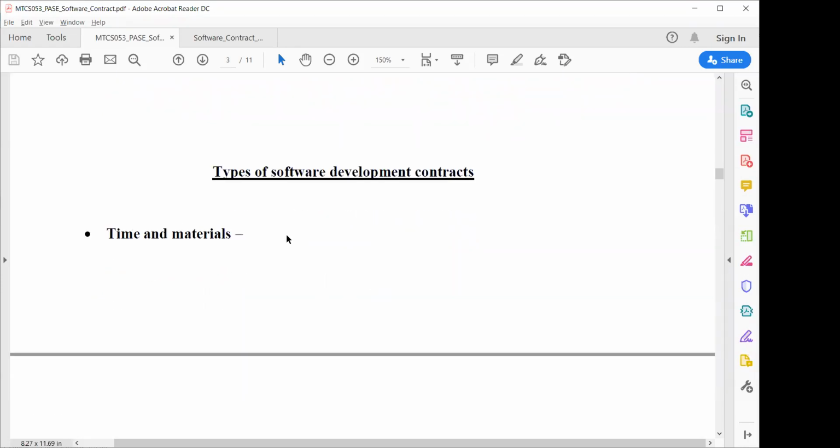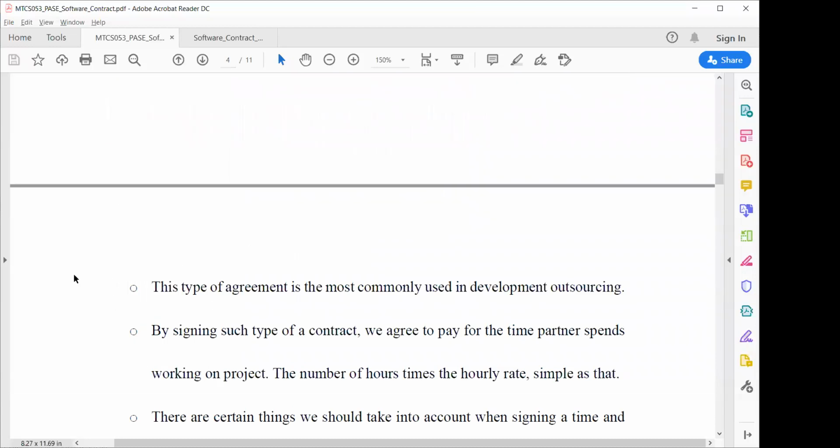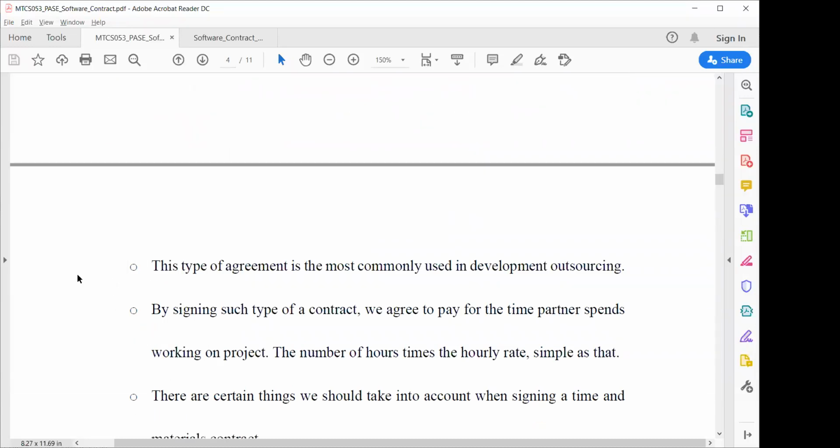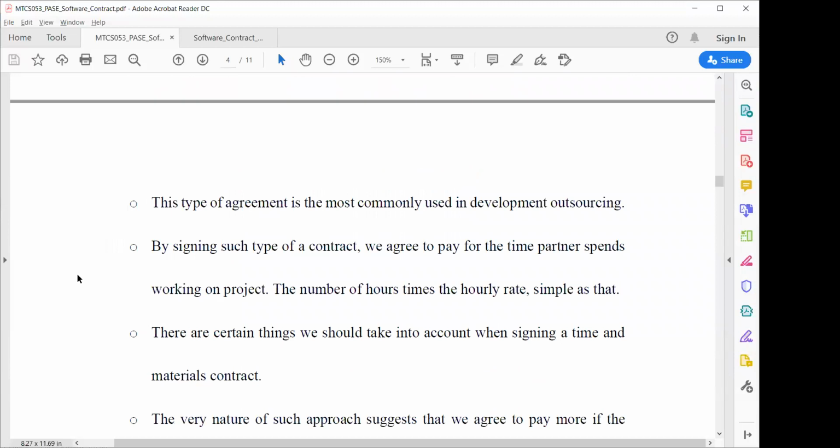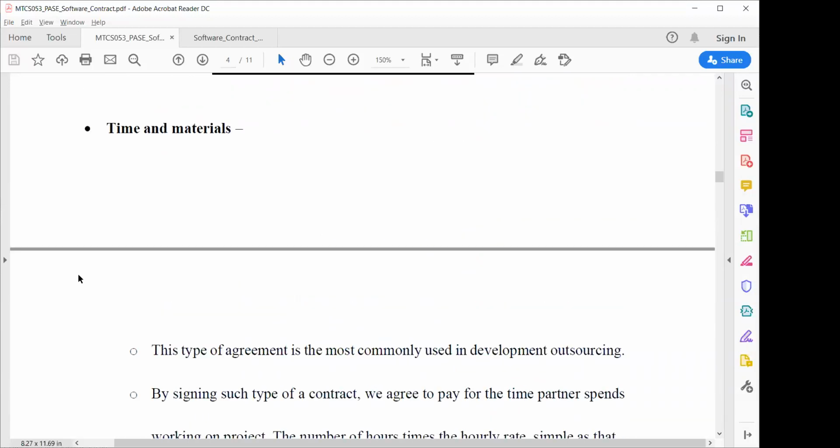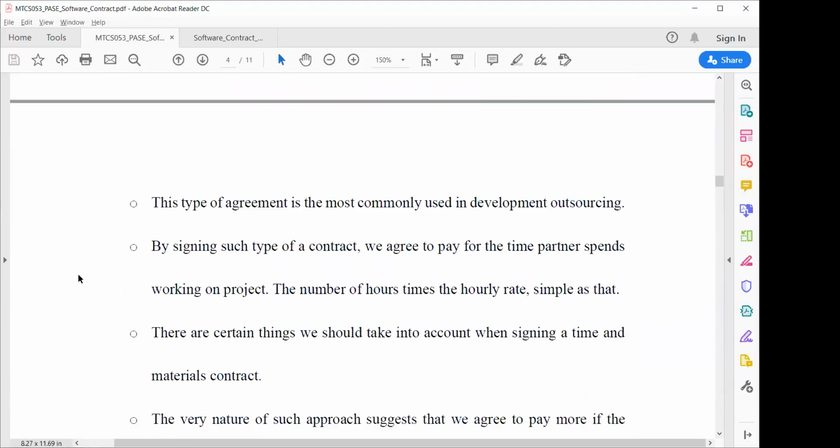So, types of software development contract. First one is time and materials. This type of agreement is the most commonly used in development outsourcing. When you talk about the time and material contract, basically it is related to outsourcing software. Outsourcing means that you are developing software for a client who is somewhere outside of your region, and he is giving you a part of the software.